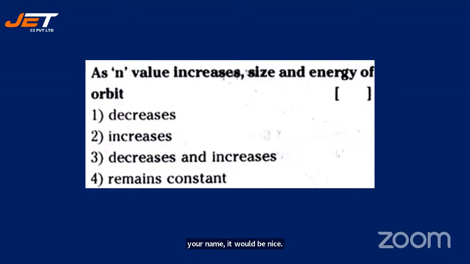Let's look at the answer. It's supposed to increase. As n value increases, the energy of the orbit increases. Size and energy increase. It definitely doesn't remain constant. Decrease and increase, and decrease and increase, is also not possible. So it's either decrease or increase. Srija, you're right. Yeah, absolutely right. All right, let's go for the next one.